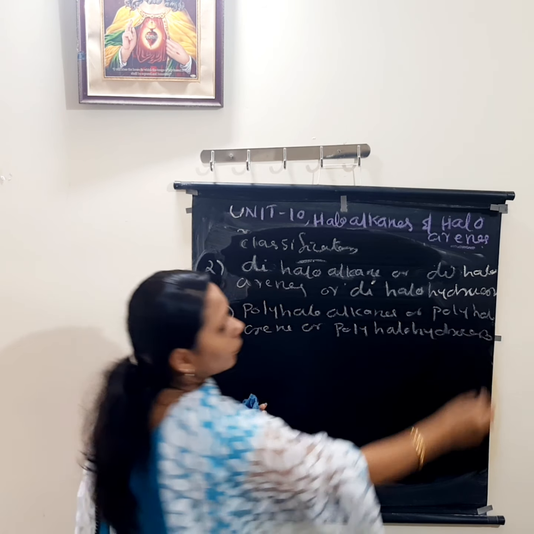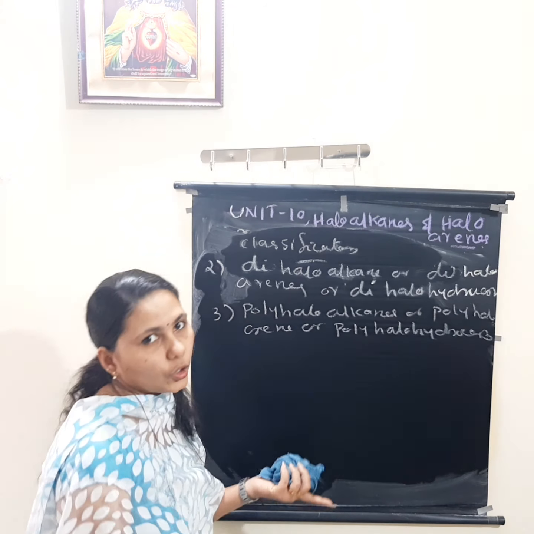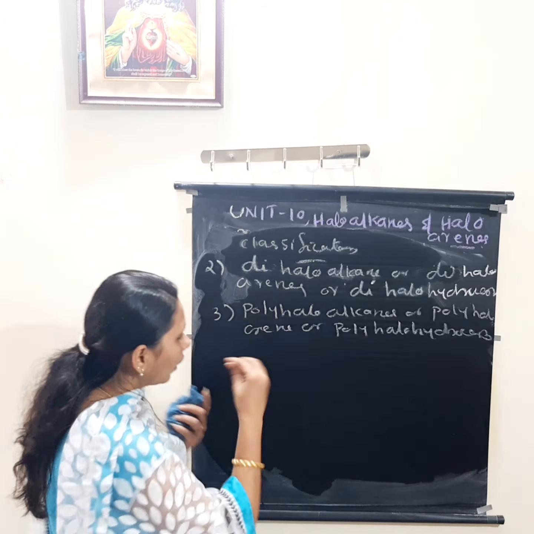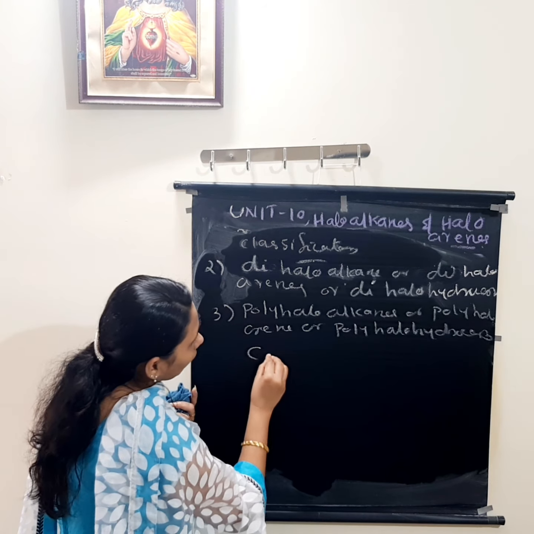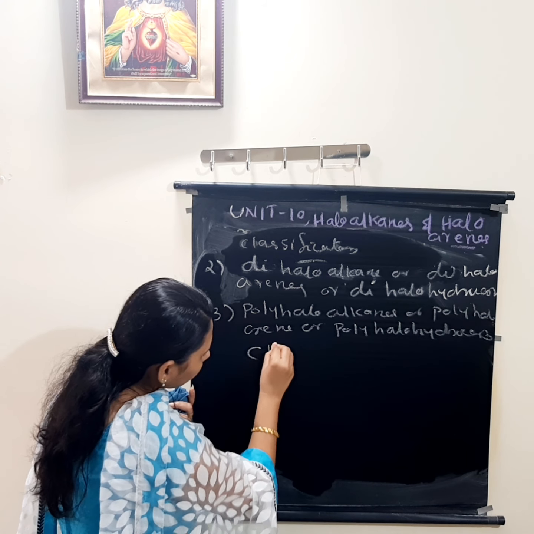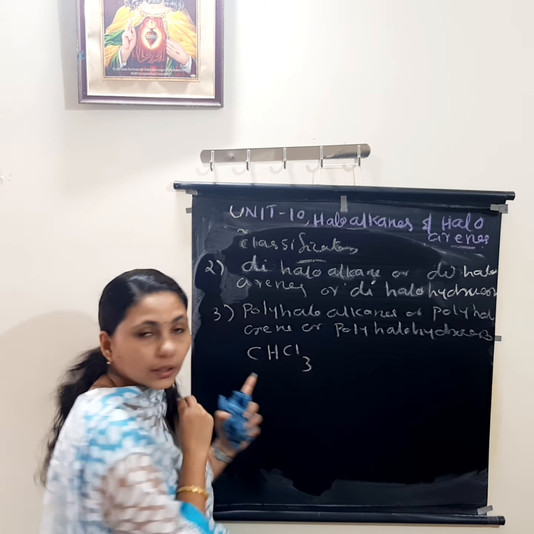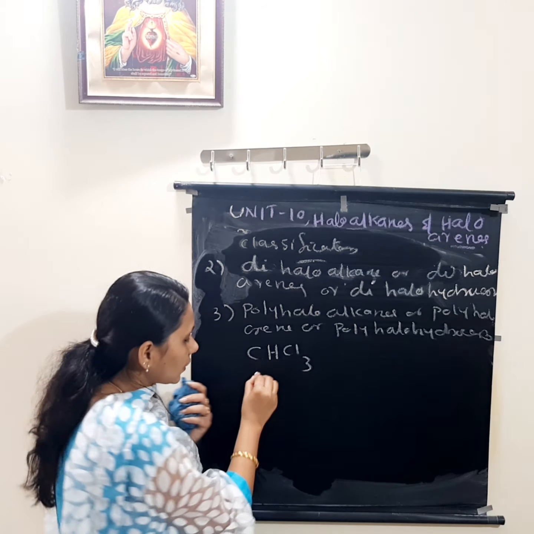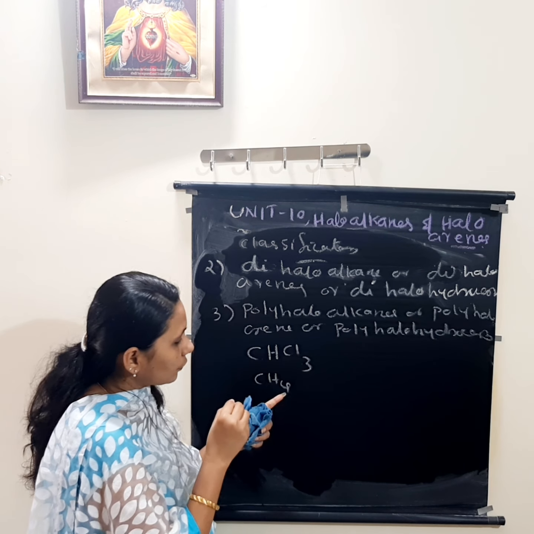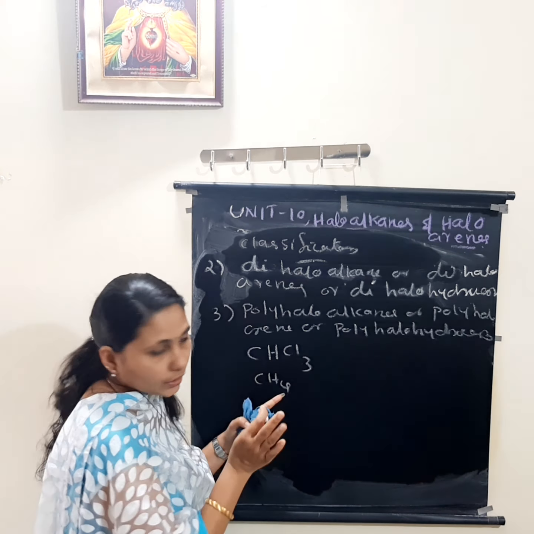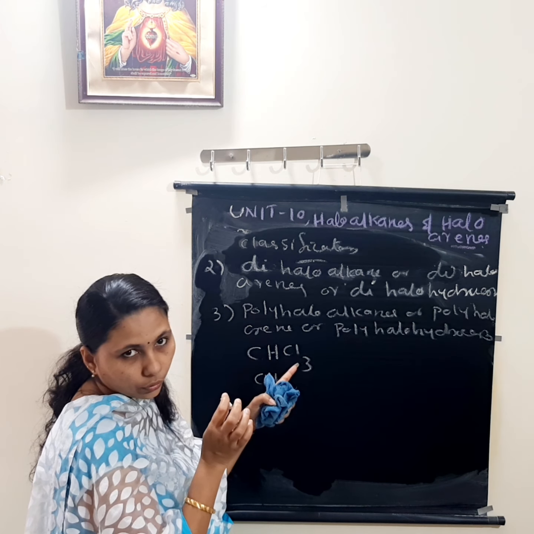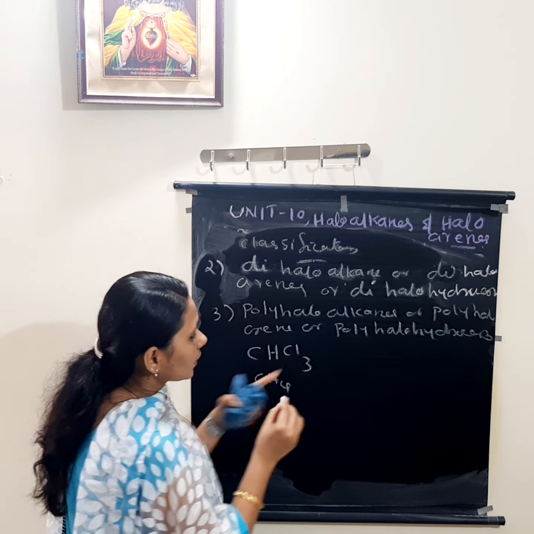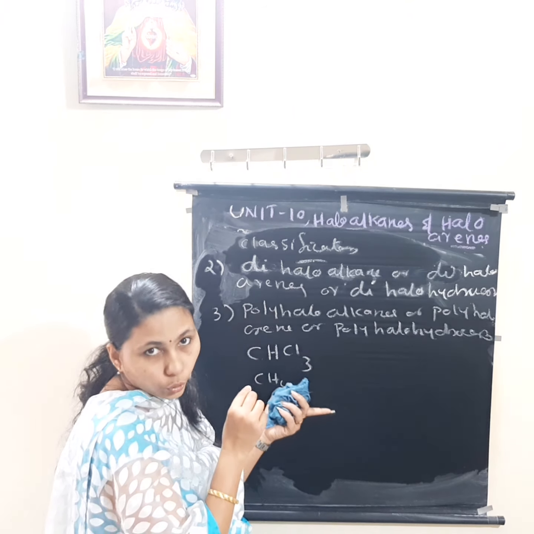What is the meaning of poly? It means more than two halogen atoms are substituted. For example, here you can see CHCl3. CHCl3 is from which one? It is from CH4, right? From CH4, I removed three hydrogen atoms and substituted them with three chlorine atoms. So it is trihalo, meaning three chlorine atoms are there.